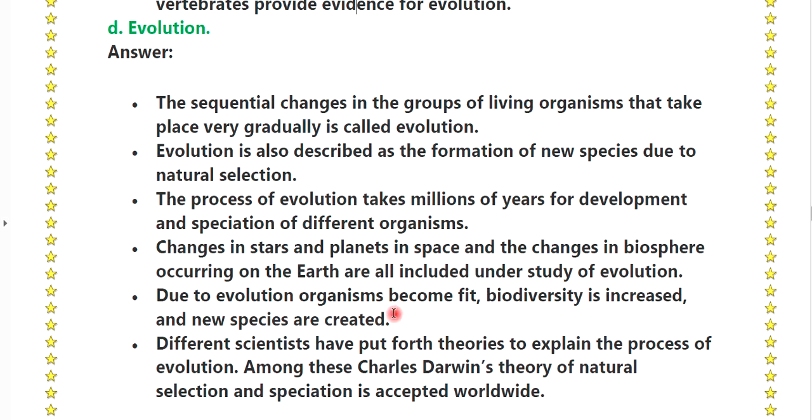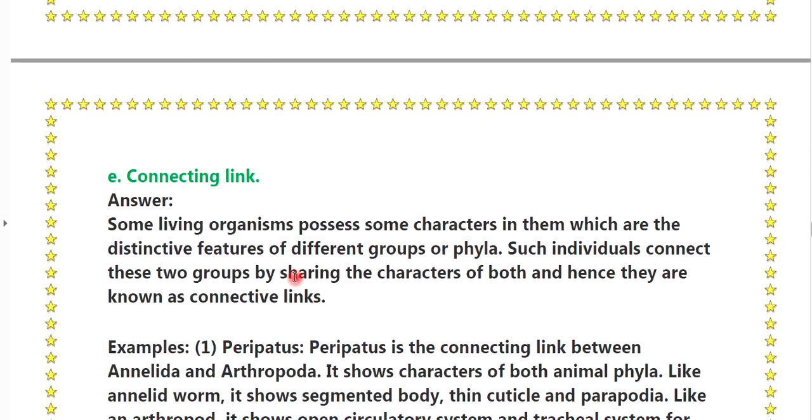Due to evolution, organisms become fit, biodiversity is increased and new species are created. Different scientists have put forth theories to explain the process of evolution. Among these, Charles Darwin's theory of natural selection and speciation is accepted worldwide.